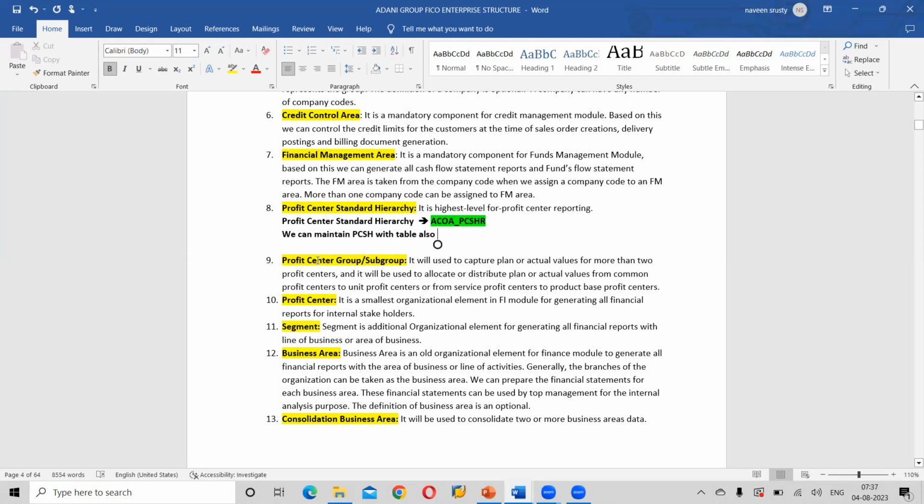So here we have one head profit center. Under that, different profit centers will be there. So all the cost, whatever cost we are talking about, will be distributed from the main profit center.